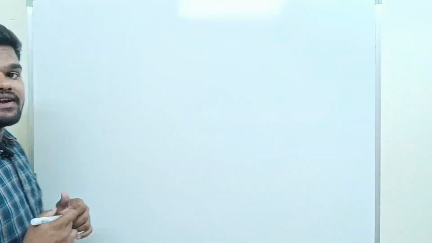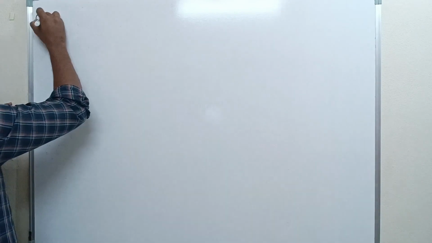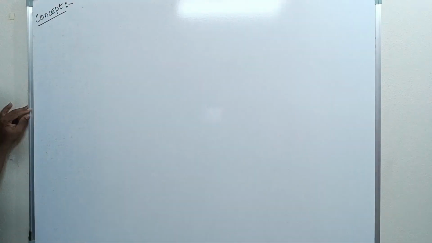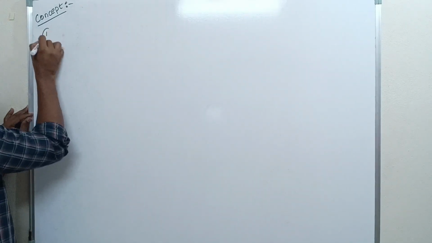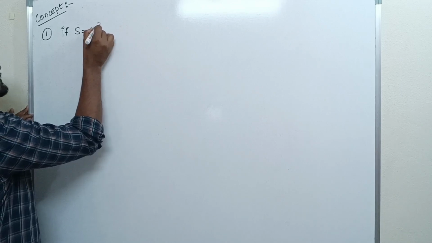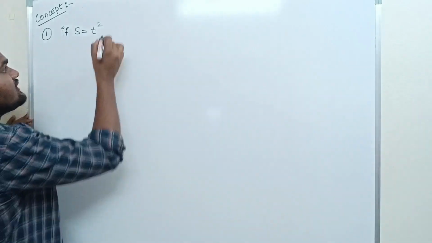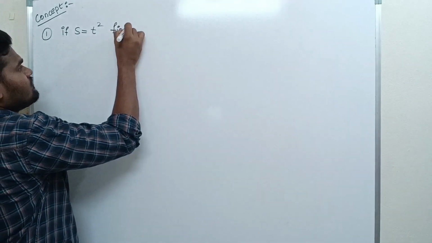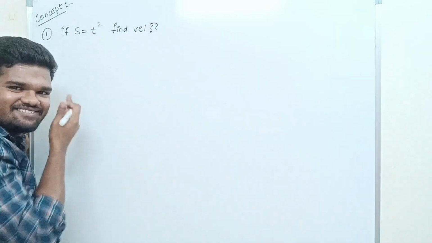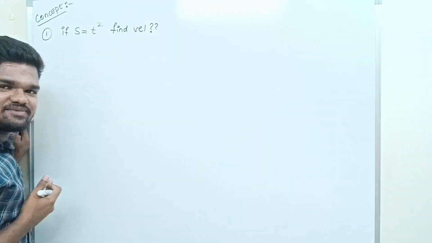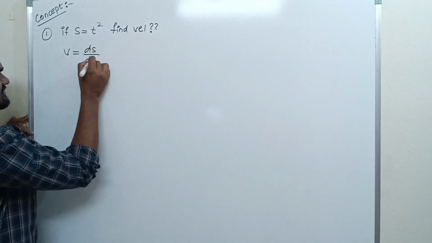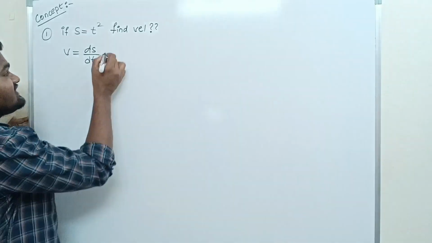Right. So let us see one concept. So what is the concept? First one. If displacement is equal to t square, find out the velocity. What is the concept? It is an easy concept. So, sir, velocity is nothing but ds by dt. So, d by dt of s, which is t square.